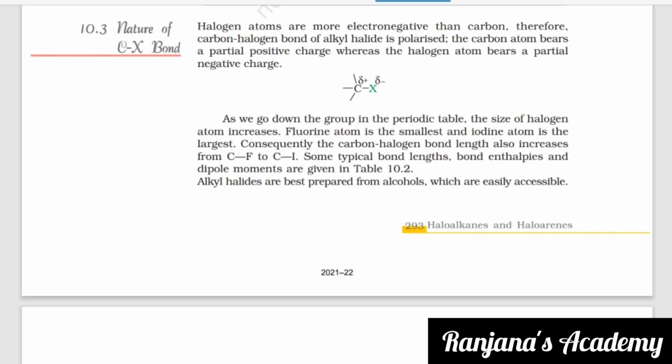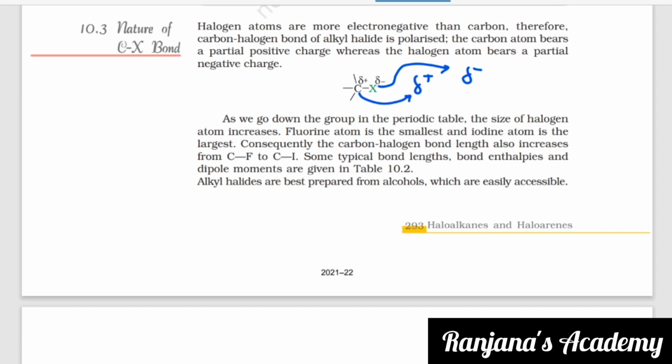So here you can see in the diagram itself, they have given a plus over here in the carbon, and in halogen you can see it is given as negative. As we go down the group in the periodic table, the size of halogen atom increases. So fluorine atom is the smallest and iodine atom is the largest. Consequently, the carbon-halogen bond length also increases from C-F to C-I. So the bond length will also be increasing since the size of the halogens is also increasing.